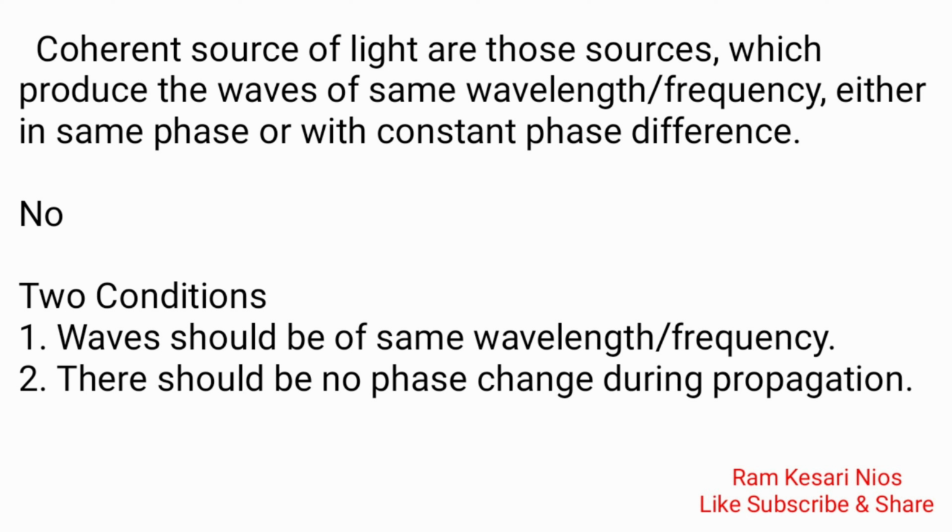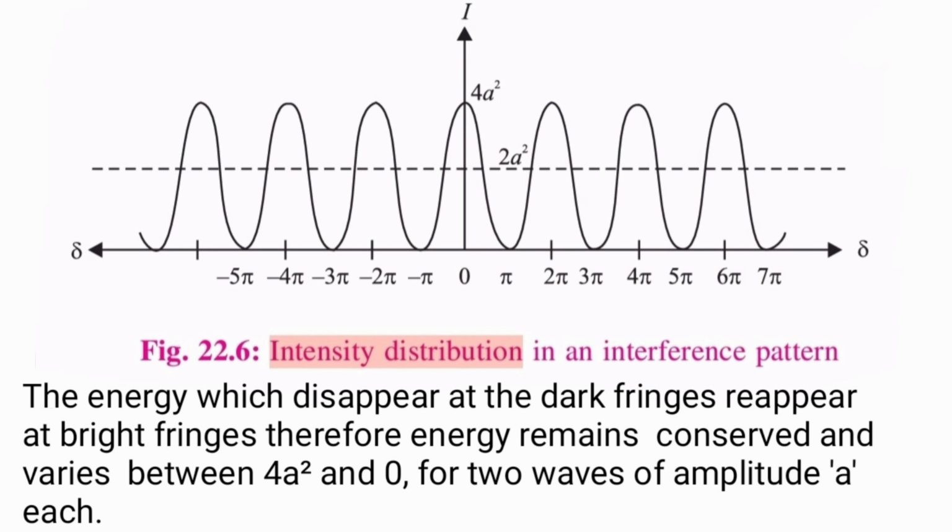Coherent sources of light are those sources which produce the waves of same wavelength or frequency either in same phase or with constant phase difference. No. Two conditions. 1. Waves should be of same wavelength or frequency. 2. There should be no phase change during propagation. The energy which disappears at the dark fringes reappears at bright fringes, therefore energy remains conserved and varies between 4a square and 0 for two waves of amplitude a each.